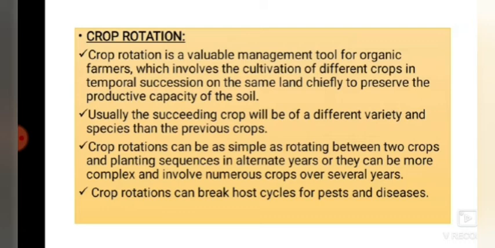Not only that, crop rotations can break host cycles for pests and diseases. If the same crop has been repeated and repeated, the pest in that crop will also be repeated again and again and will lead to huge loss of yield. So we have to follow crop rotation in crop management.